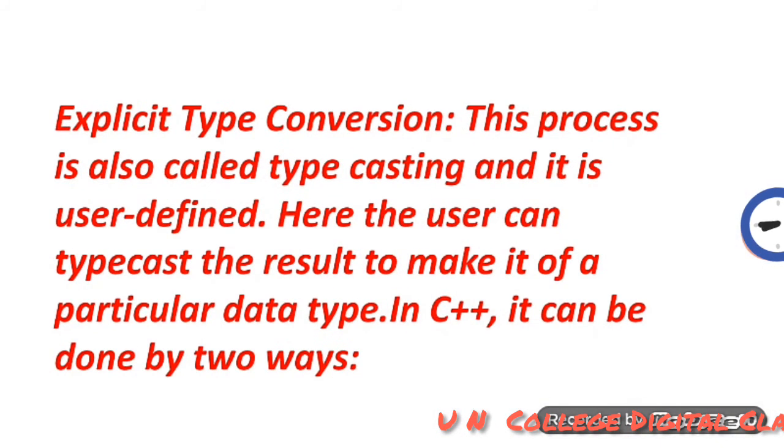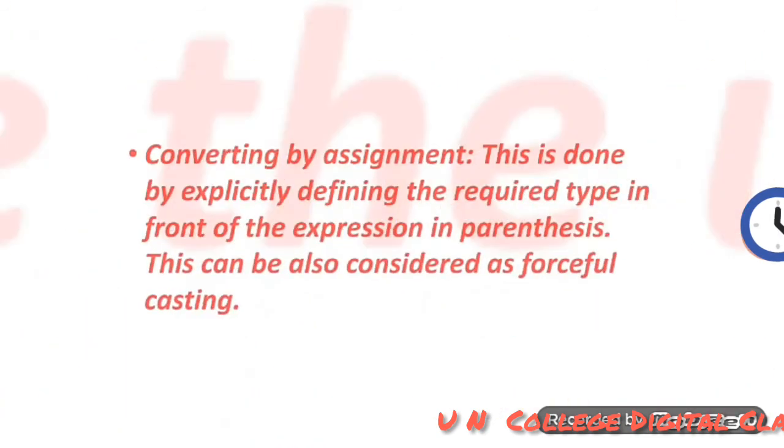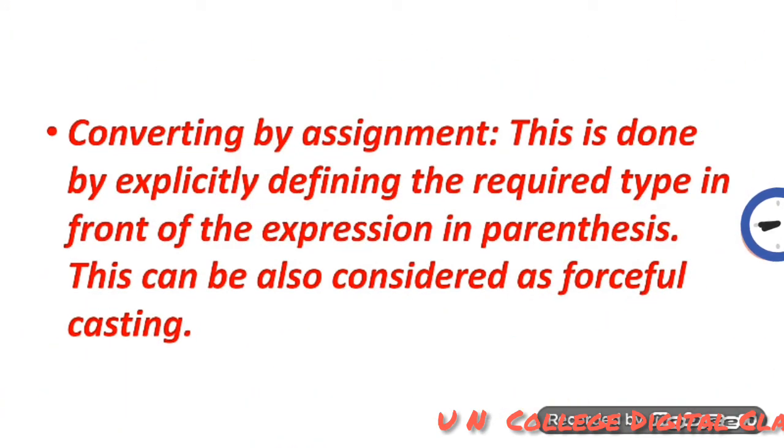Then we will discuss explicit type conversion. This process is also called typecasting, and it is user defined. Here the user can typecast the result to make it of a particular data type. In C++, it can be done in two ways. First one is converting by assignment. This is done by explicitly defining the required type in front of the expression in parentheses. This can also be considered as forceful casting.